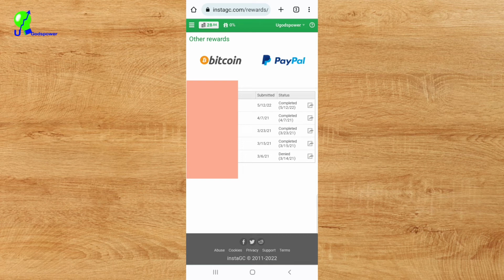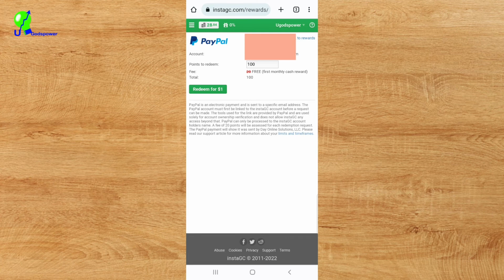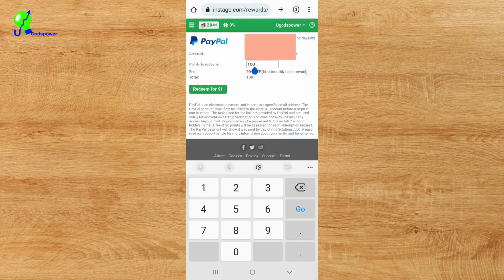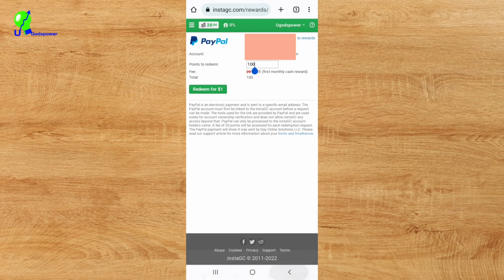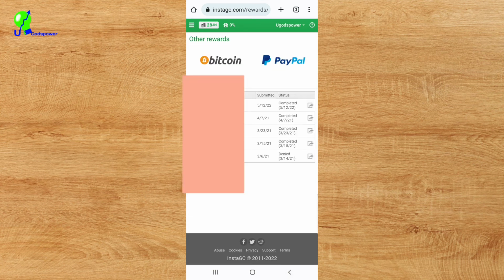And the other way you can use to cash out is PayPal. You can click on PayPal and you enter your PayPal payment method. If I click on PayPal now, it's going to pop up asking me how much I want to cash out. Like I said, 100 points is $1. So you can see 100 points here is telling me that is $1. If I click on redeem now, the money will be deposited into my account, and I can decide how much I want to cash out as long as I have the minimum amount for cashing out. As you can see, currently I only have 28 points on my own account. So that is how you can cash out.